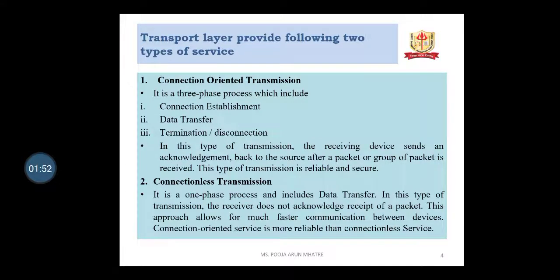The transport layer provides two types of services, that is connection oriented transmission and connectionless transmission. Connection oriented transmission is a three-phase process which includes connection establishment, data transfer and termination. In this type of transmission, the receiving device sends an acknowledgement back to the source after a packet or group of packets is received. So this type of transmission is reliable and secure.